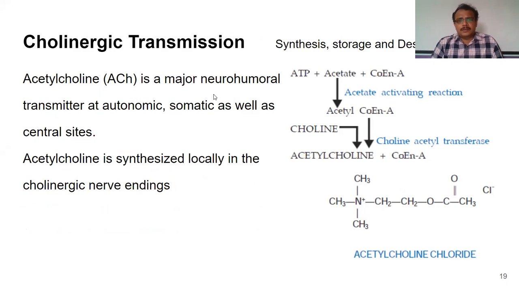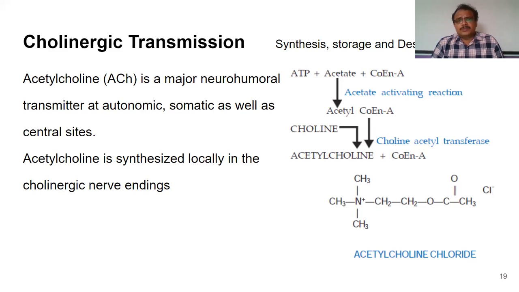So we will start with parasympathomimetic drugs. As you have studied in your neurohumoral transmission of the autonomic nervous system, it involves various steps such as impulse propagation, conduction of impulse, impulse generation, release of neurotransmitter, post-junctional activity, and termination of action. We will be studying the same thing here in cholinergic transmission also.